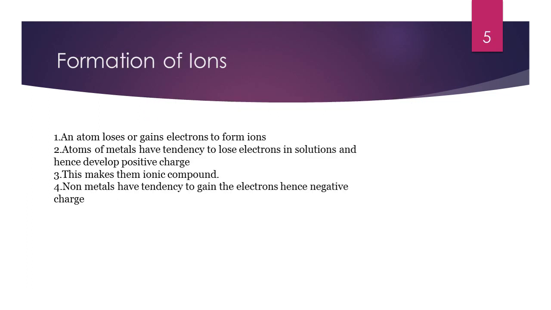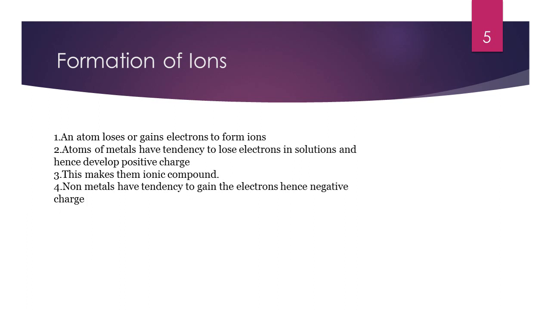Next comes the chemical properties of metals and non-metals. The first one is formation of ions. An atom loses or gains electrons to form ions. Atoms of metals have a tendency to lose electrons in solution and hence develop a positive charge. This makes them form an ionic compound, which we have already studied in the last class.